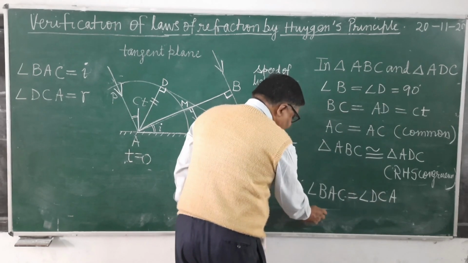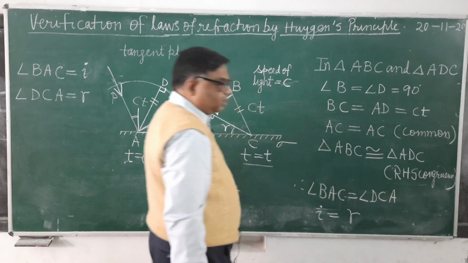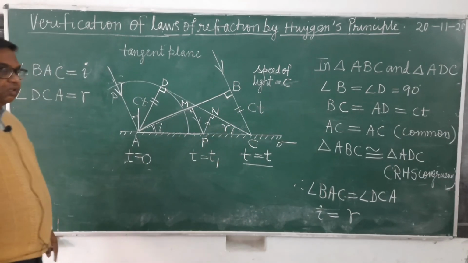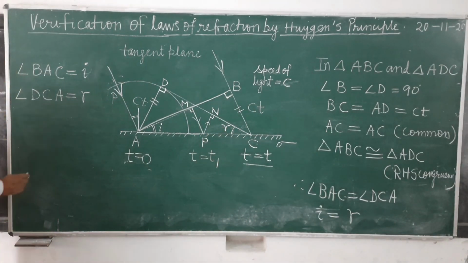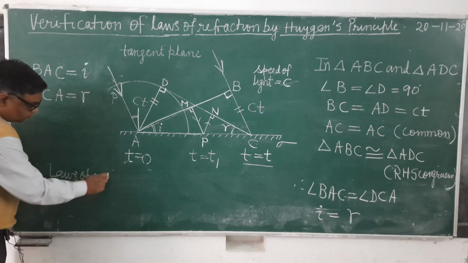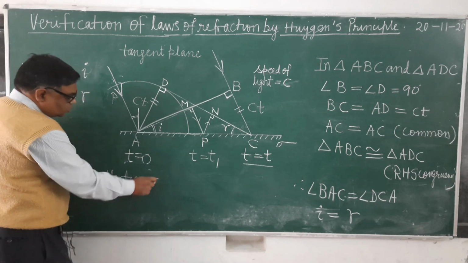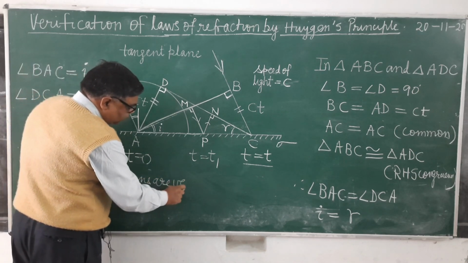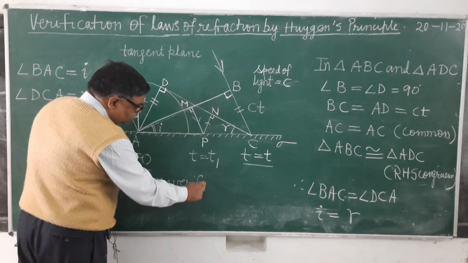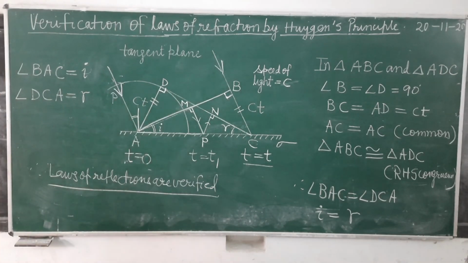Angle BAC, the angle of incidence, equals the angle of reflection. Therefore, the laws of reflection are verified.